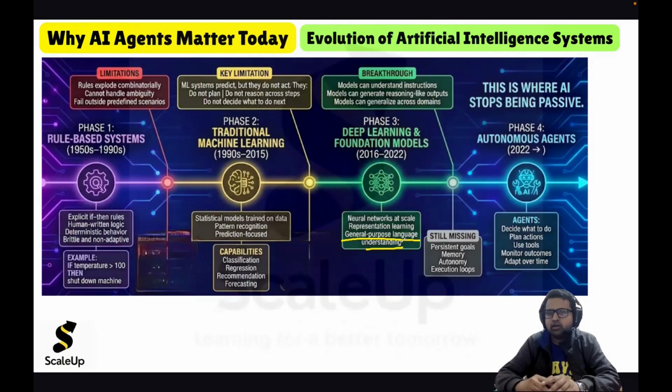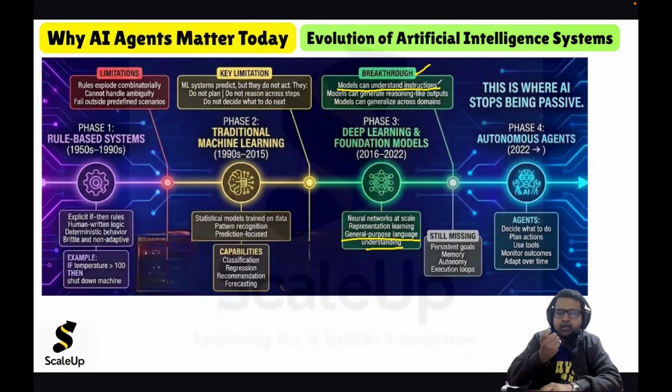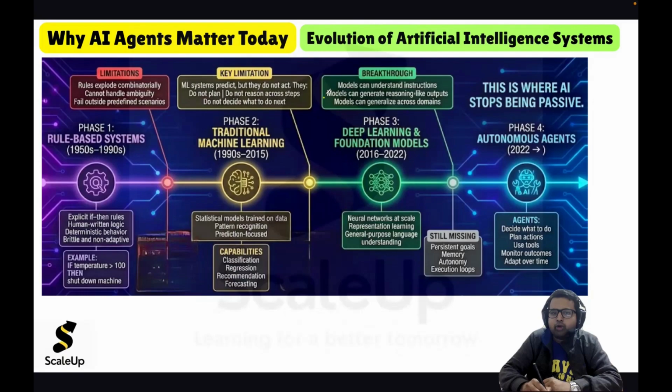So this made deep learning very powerful, and it was a very big breakthrough, because now models started understanding instructions. Because earlier in machine learning, you had to give an input data and output, but now you can give instructions to deep learning, and AI systems can understand the instructions. So models can understand instructions because of this breakthrough in deep learning and foundation models. Models can generate reasoning-like outputs.